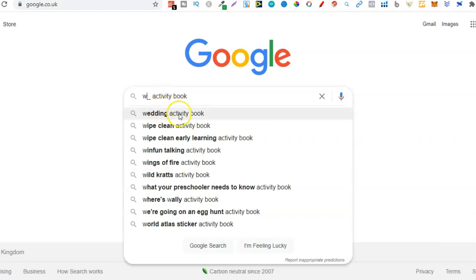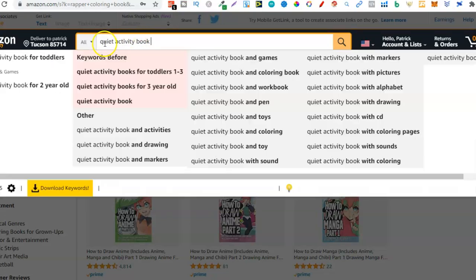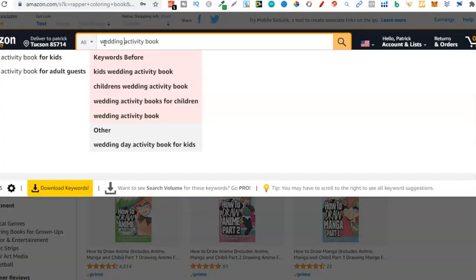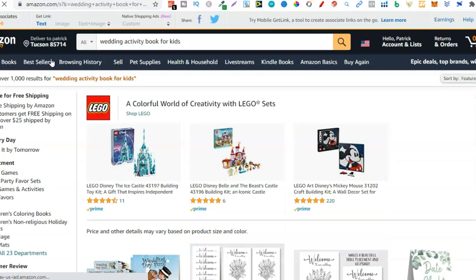Wedding activity book. Who would have thought? So right here, I could go back to here. Let's take away this. Let's do quiet and change that to wedding. A wedding activity book. Look at that. So wedding activity book for kids, wedding activity book for adult guests. Then we have a children's wedding activity book. So this is where I could dive deeper, start clicking on these keywords, go through, use SPT's Chrome extension to see if it's profitable.